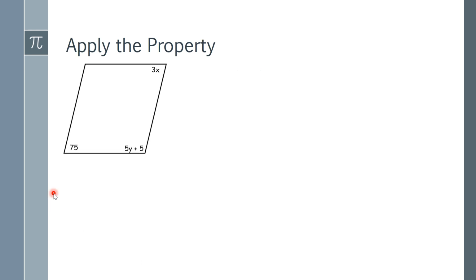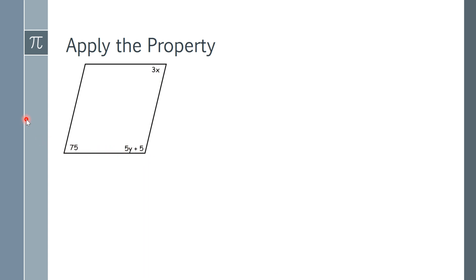Let's take a look at this. So we're given something about angles here. So I would assume, since we don't have anything about this angle, that we have to show, and it's probably this one, is supplementary to both of these angles. So we're going to start with these two, because I've got two different variables here, so I can't do an equation with those. But I can do an equation with these since that would only have one variable.